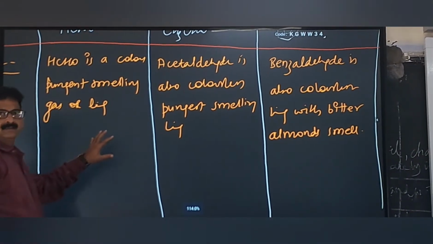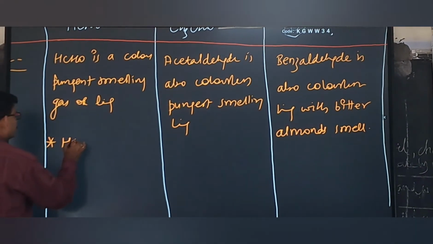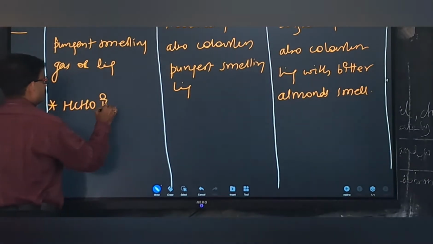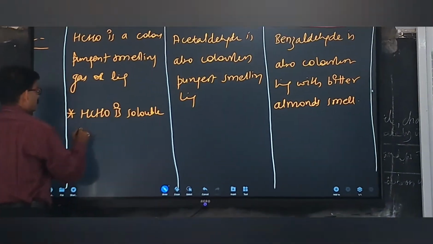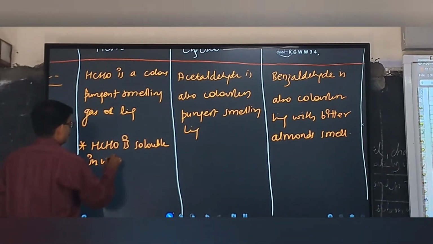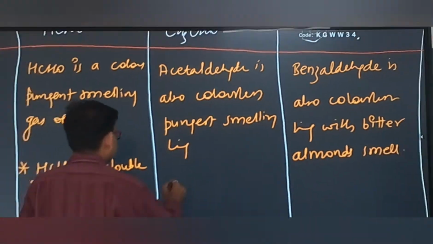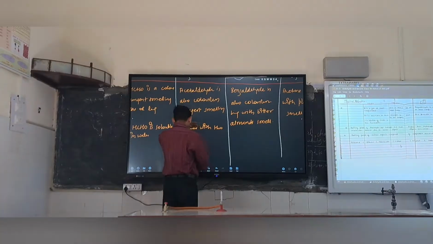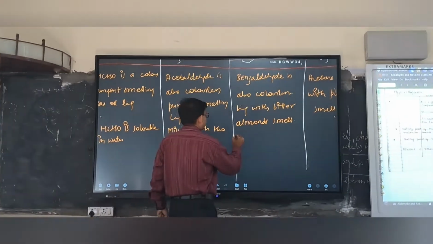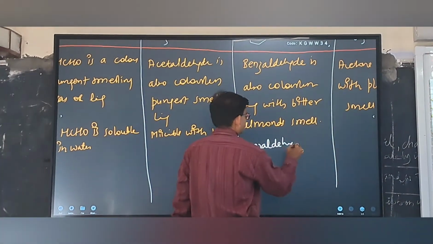First property is clear. Yes, sir. Now the second property: formaldehyde is soluble or miscible with water. Acetaldehyde is also miscible with water.